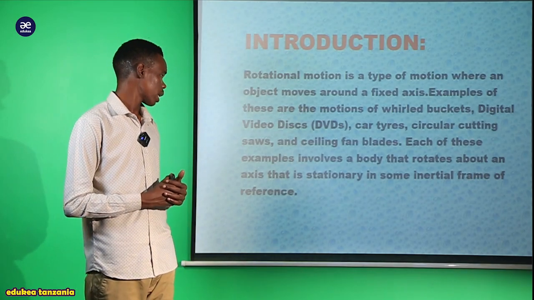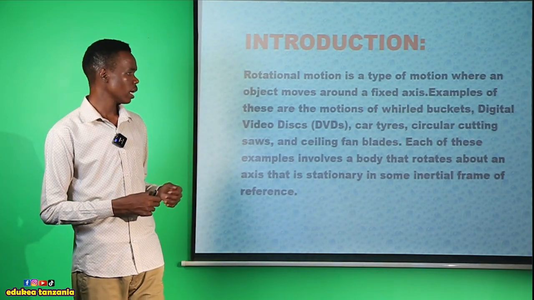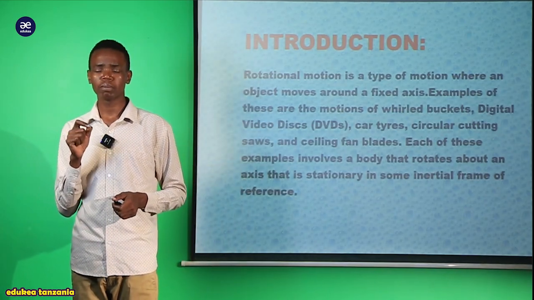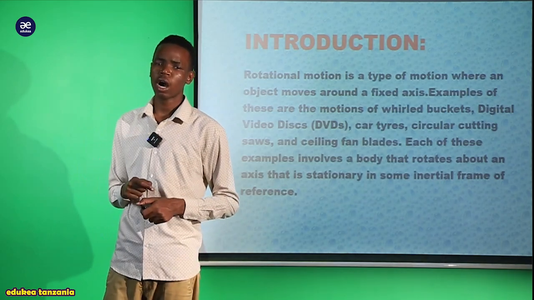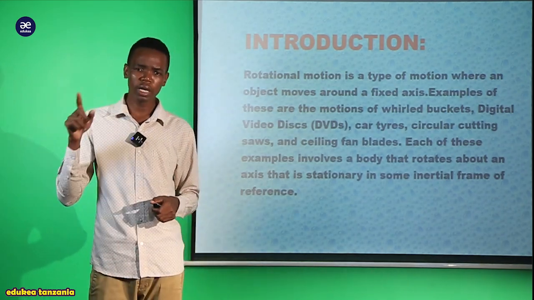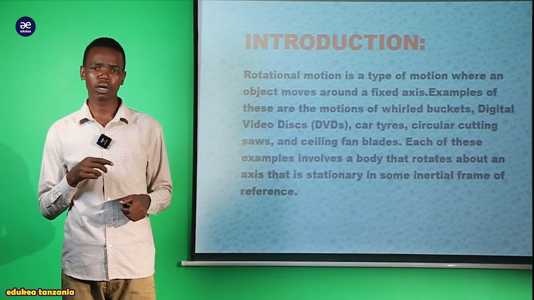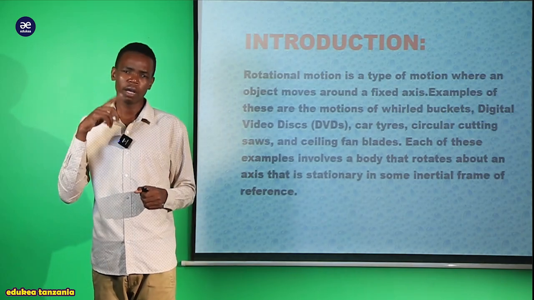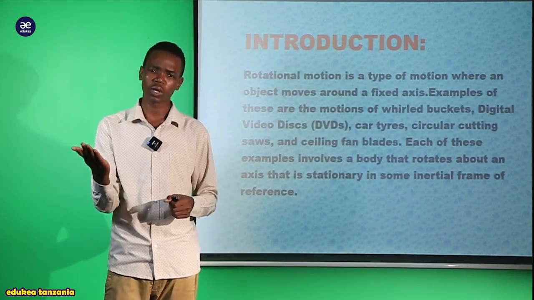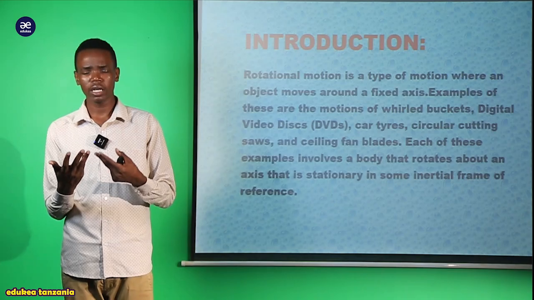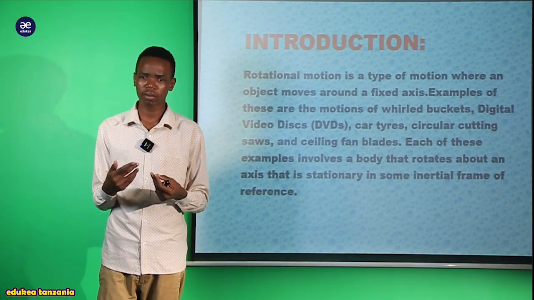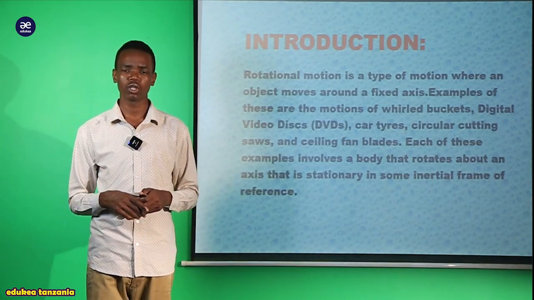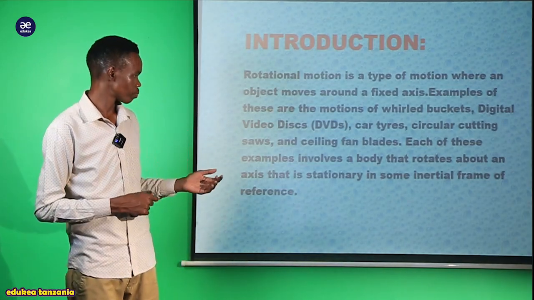Another example is the circular cutting saws. These cutting saws move in a circular form. It means they obey the principle of rotation motion, because they move around a fixed position. We see even those who sharpen knives: the metal wheel keeps spinning, and when the knife is moved against it, it removes the outer part. In the end the knife becomes very sharp. These are many of the examples of rotation motion.